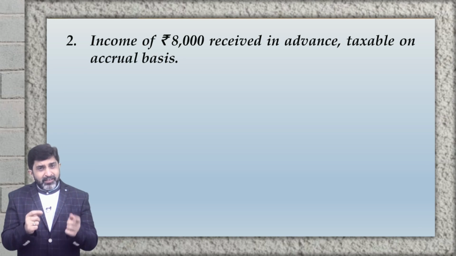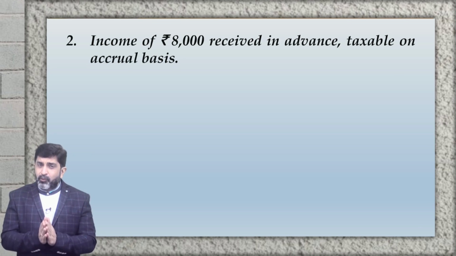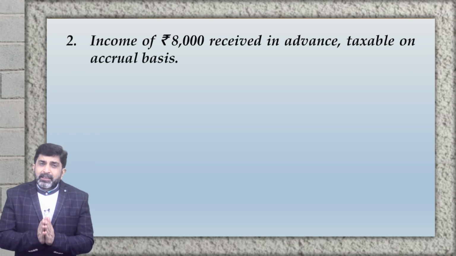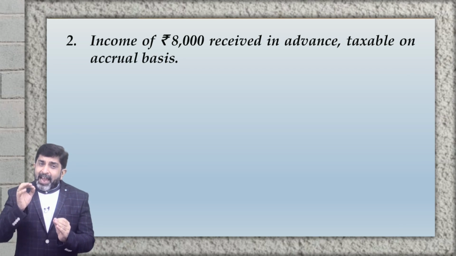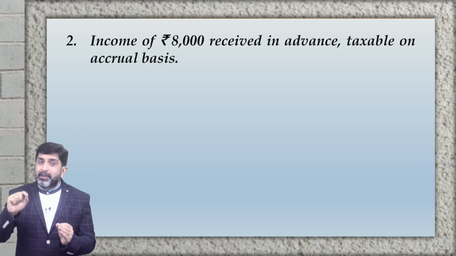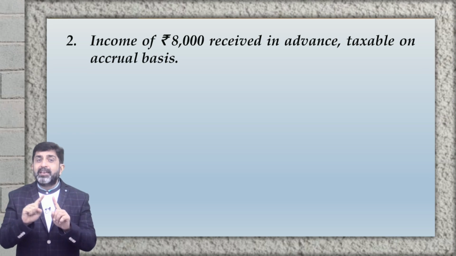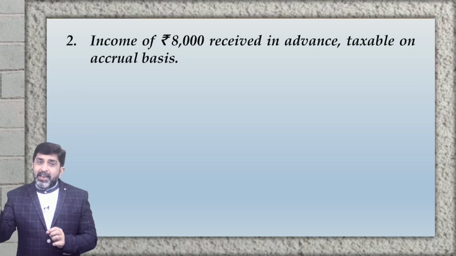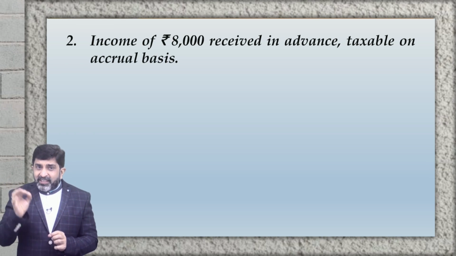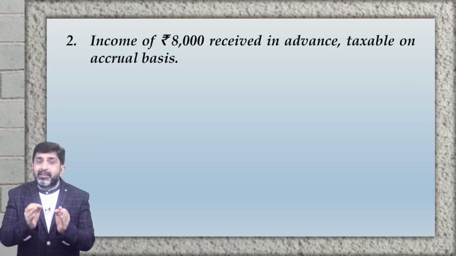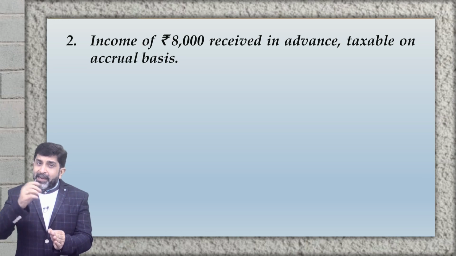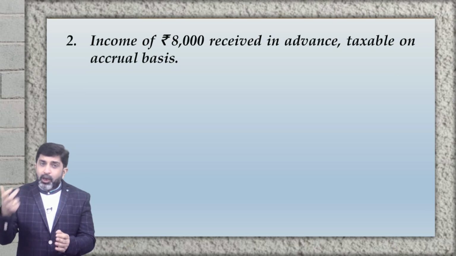Now here, what is the difference as compared to the first part we have dealt with? Here, income is taxable on accrual basis. So the income has been received but it has not been accrued. That means even as per tax law, this income has not been taxed yet. It will be taxed only when it is accrued.